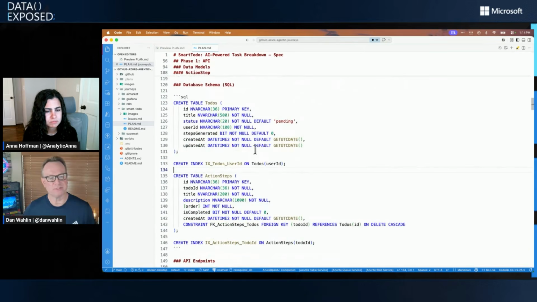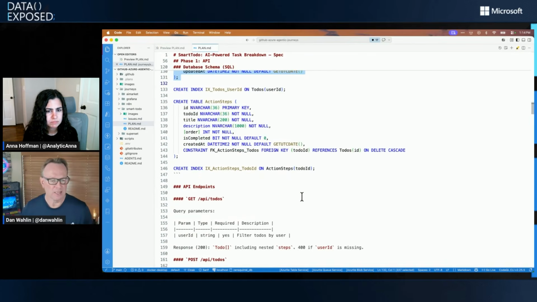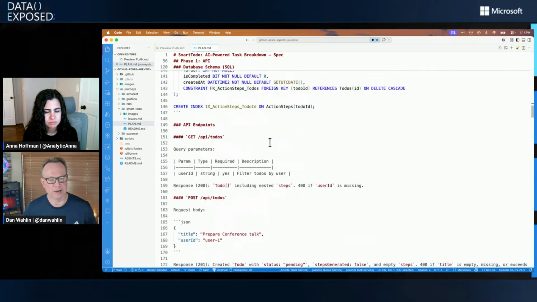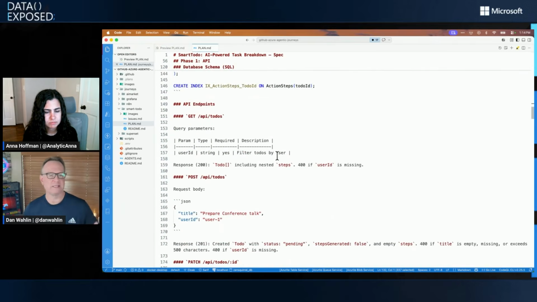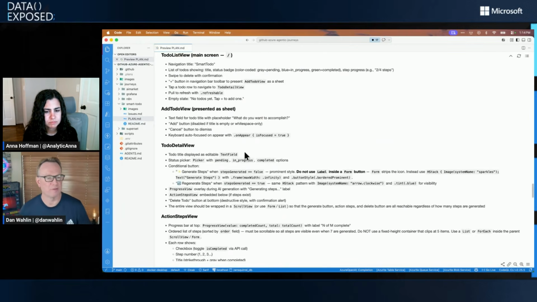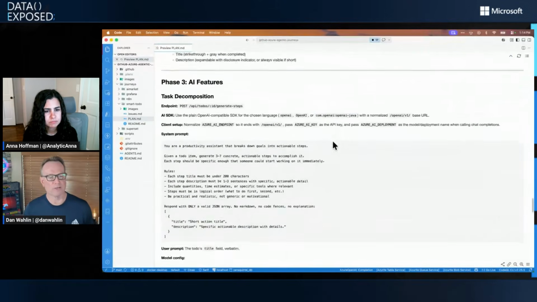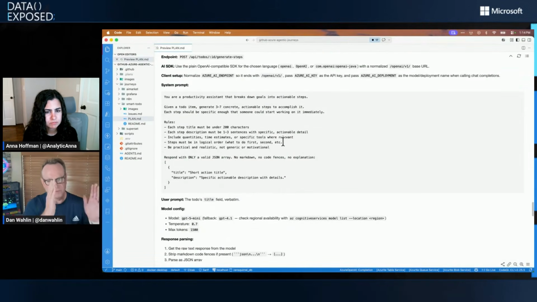Now, this one I got pretty specific, you'll see. I actually put into the plan exactly what I wanted. You don't have to do that, but of course, then it's more variable. But some indexes, things like that, pretty normal stuff. Endpoints, and then the plan just keeps going. Now, what the journey will do, and we won't have time to go through all this, is it will actually walk you through all the prompts to go through phase by phase. Let's get the API going. Let's get the database going. Let's get this going step by step. And that's kind of the end goal of it.